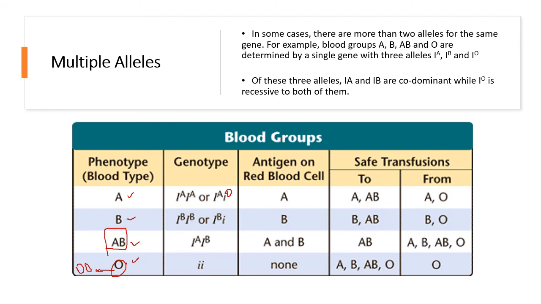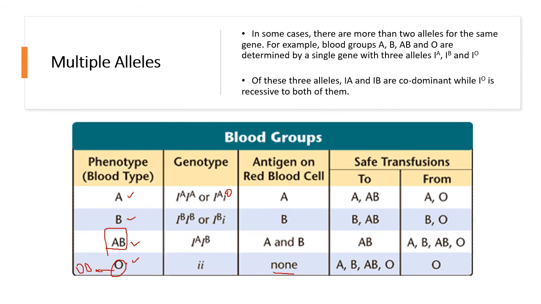But if a person is blood group A, then they have an antigen for A, and that means that when they want to take blood, they can only take blood from A and from O, because O doesn't have any antigens on it at all. So when you give a person blood from an O donor, that blood is safe for them. But if you give a person blood from B, for example, that can create problems and you would have immune attacks and so on.